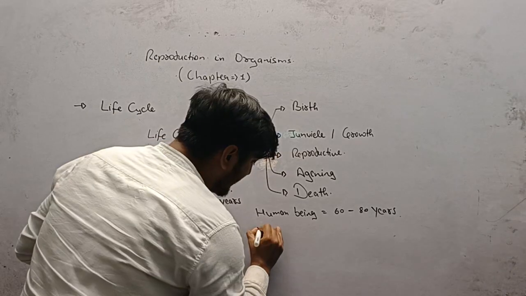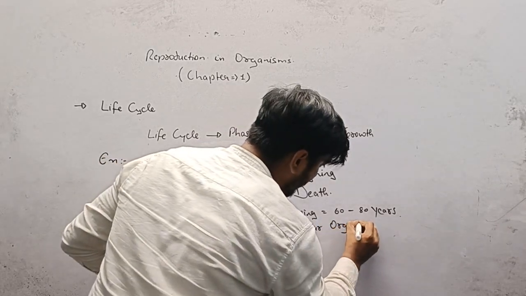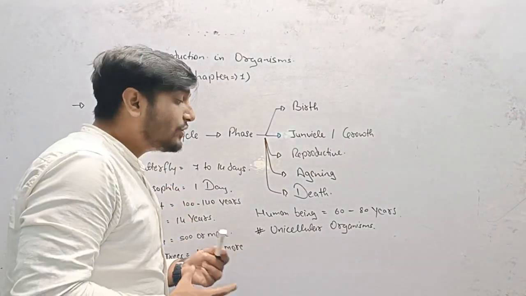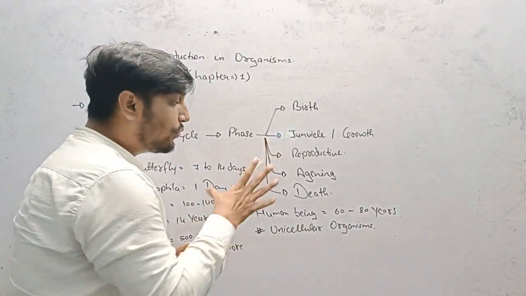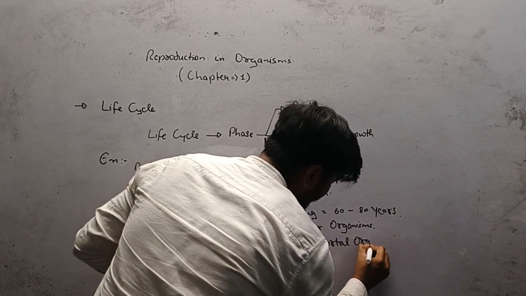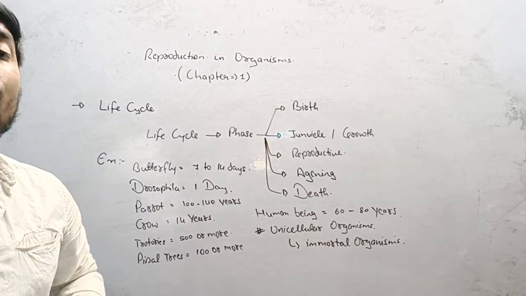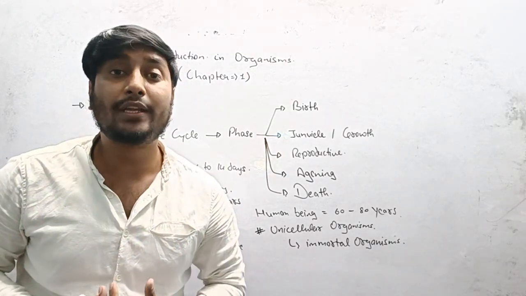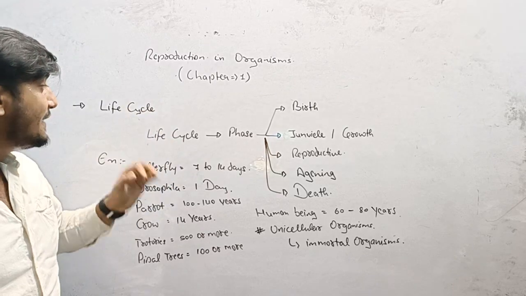There is an exceptional case, which is unicellular organisms. Unicellular organisms survive until the earth is destroyed, which means unicellular organisms are immortal. They never die because of the division which occurs in their body, showing continuity of the species.